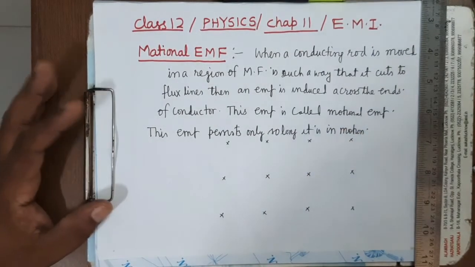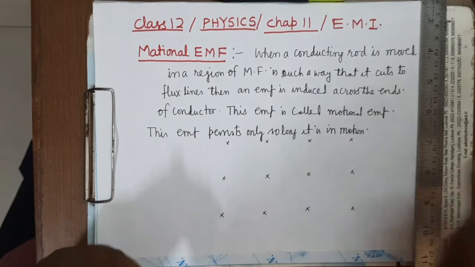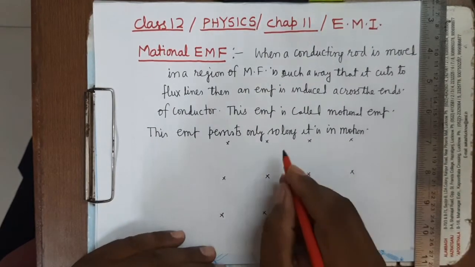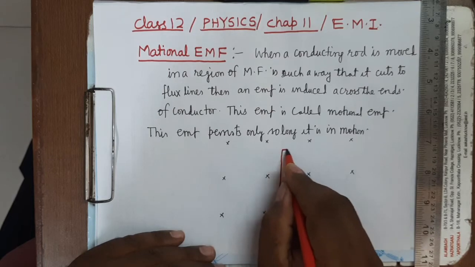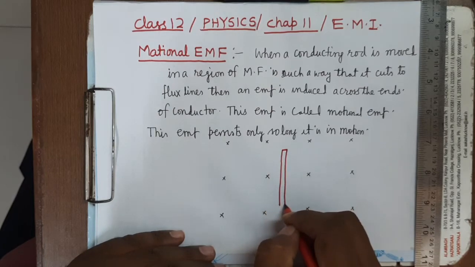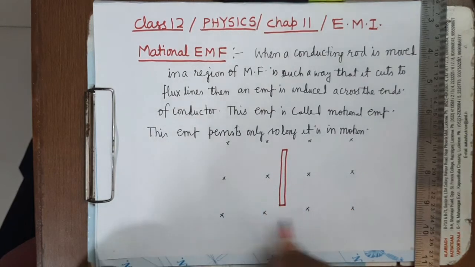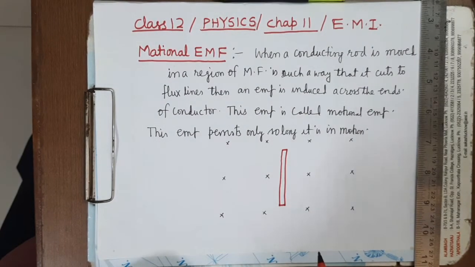Now you can see here what is the cause of this. I will explain that. Suppose this is the conductor which is situated on the plane of paper and magnetic lines of force are perpendicular to the plane of paper in downward direction.